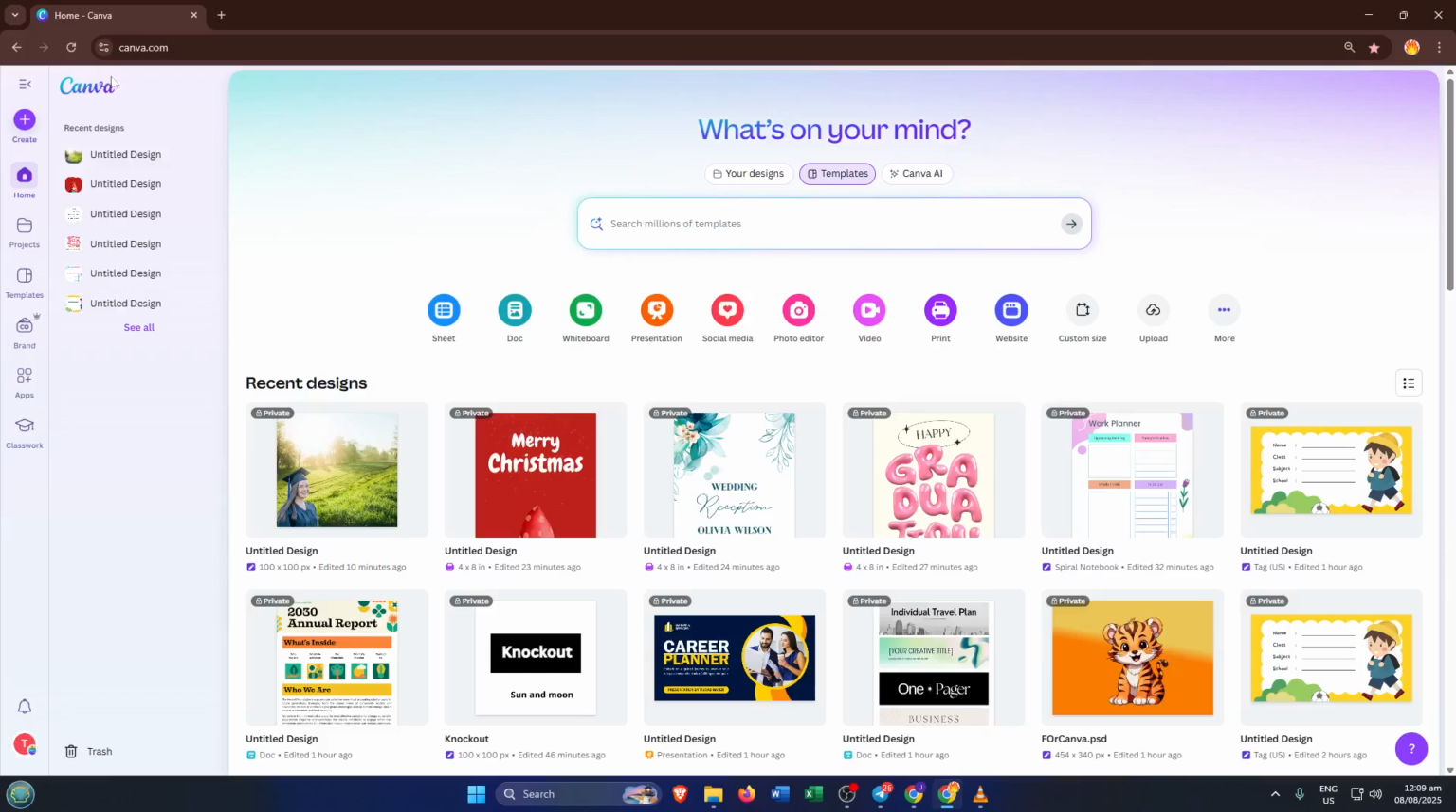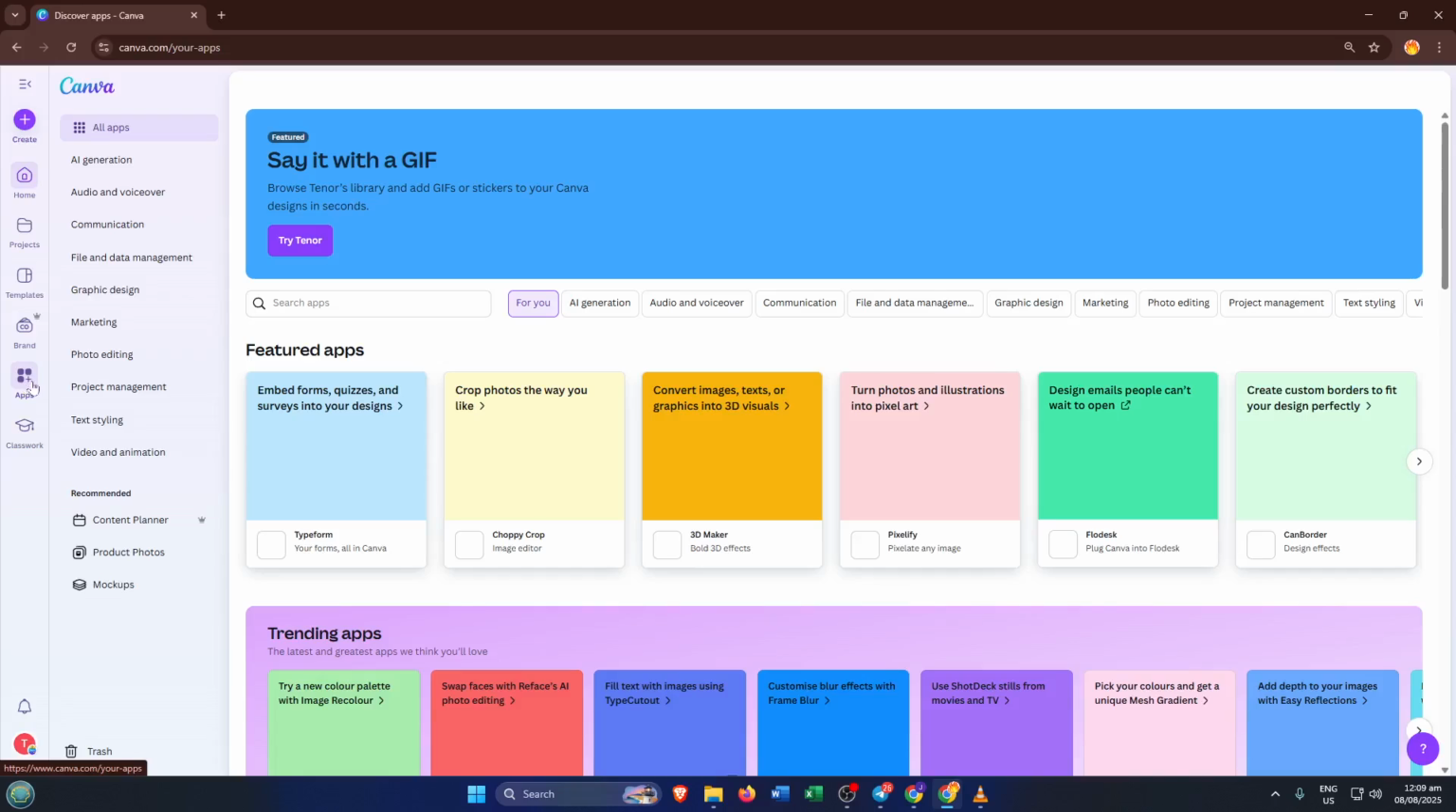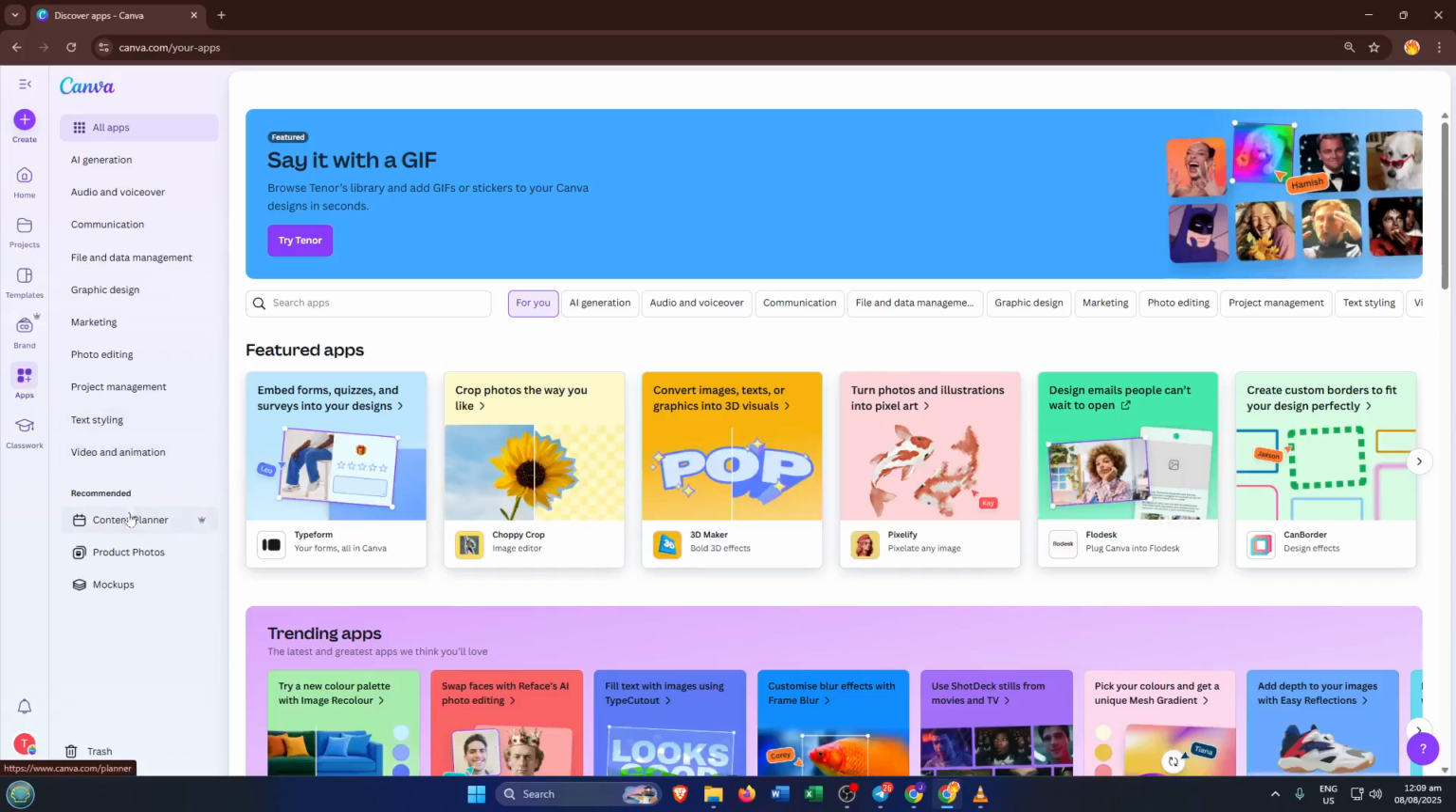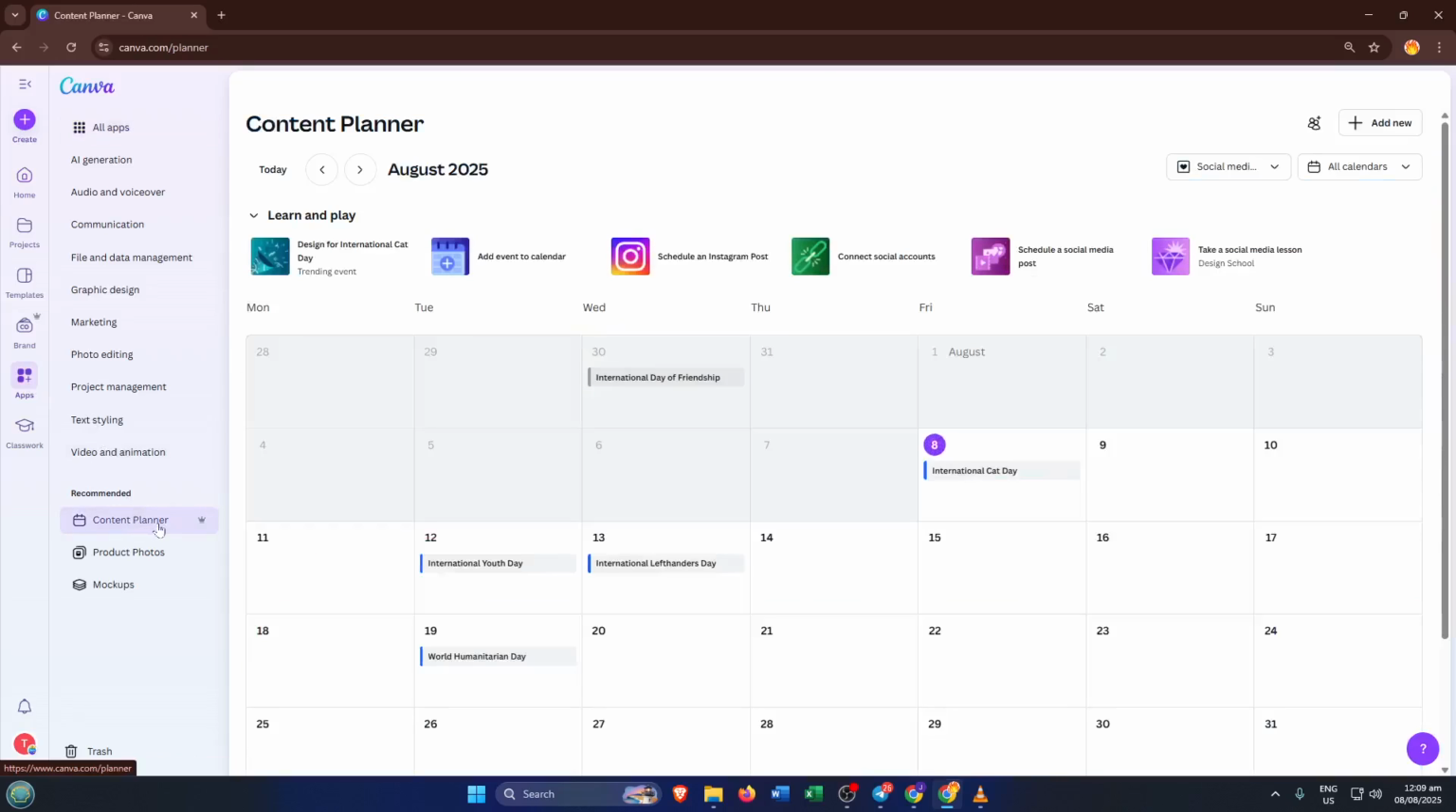When that menu pops open, scan down the list and find Apps. Click it. Canva has all kinds of helpful built-in apps, and the Content Planner is one of the most powerful for folks who want to stay organized, save time, and keep their social media game strong. It might take a second to load depending on your internet, so don't worry if it doesn't instantly pop up.